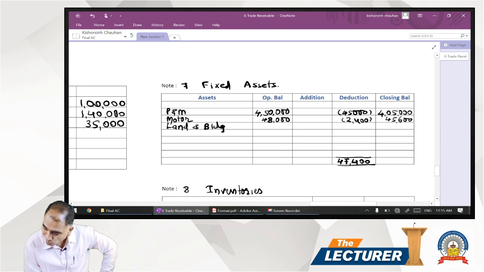The land and building amount is 2,60,000. There is no depreciation on it, so you can have direct outer column 2,60,000.